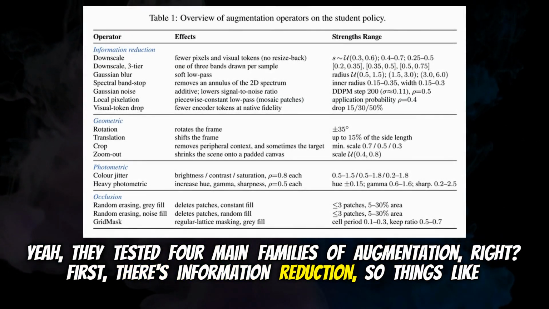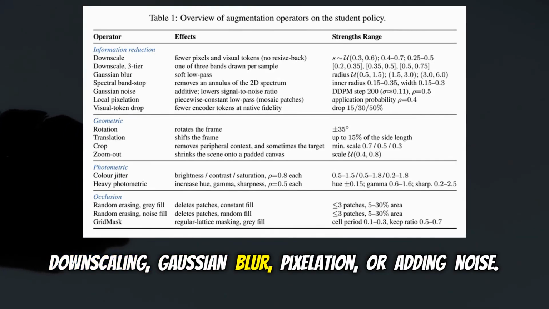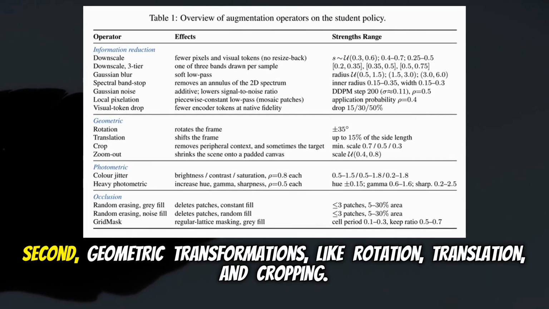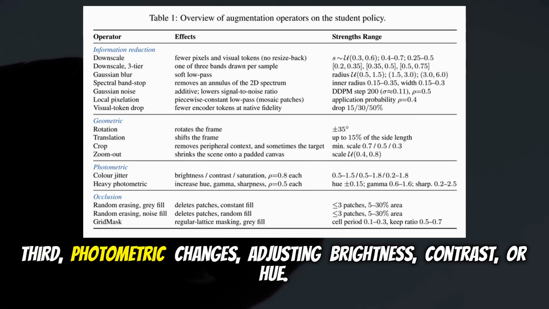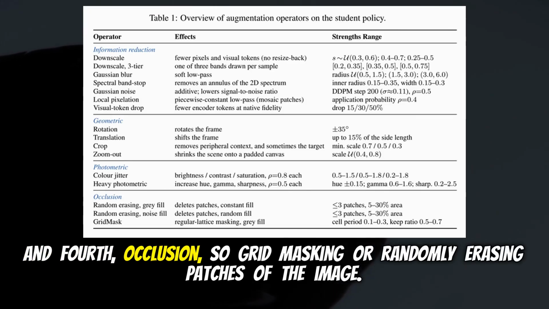First, there's information reduction, so things like downscaling, Gaussian blur, pixelation, or adding noise. Right. Second, geometric transformations like rotation, translation, and cropping. Third, photometric changes, adjusting brightness, contrast, or hue. And fourth, occlusion, so grid masking or randomly erasing patches of the image.